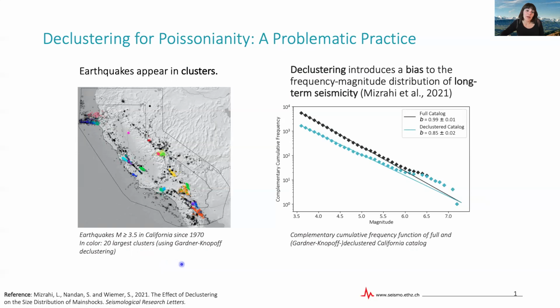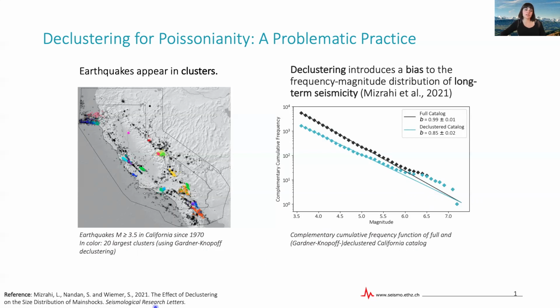Now, let's compare the frequency magnitude distribution of the full catalog to the declustered catalog here on the right. We see that the b-value, so basically the slope of these fitted lines here, substantially differs between the full catalog and the declustered catalog.